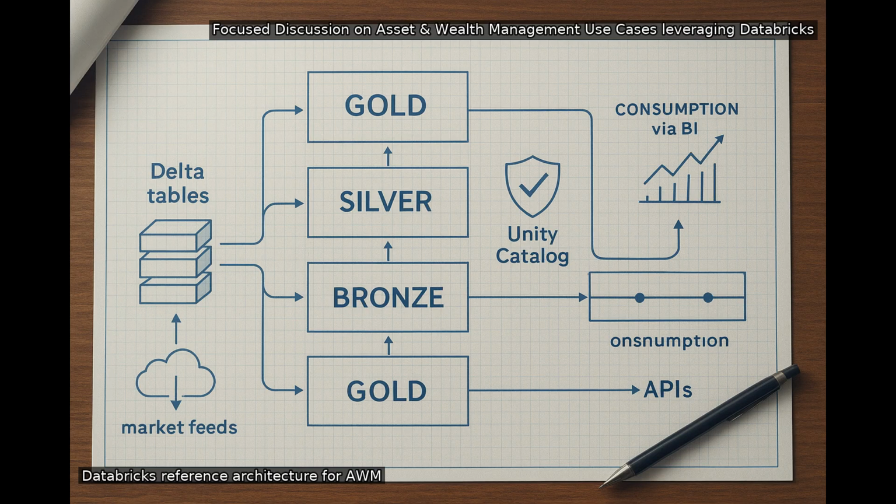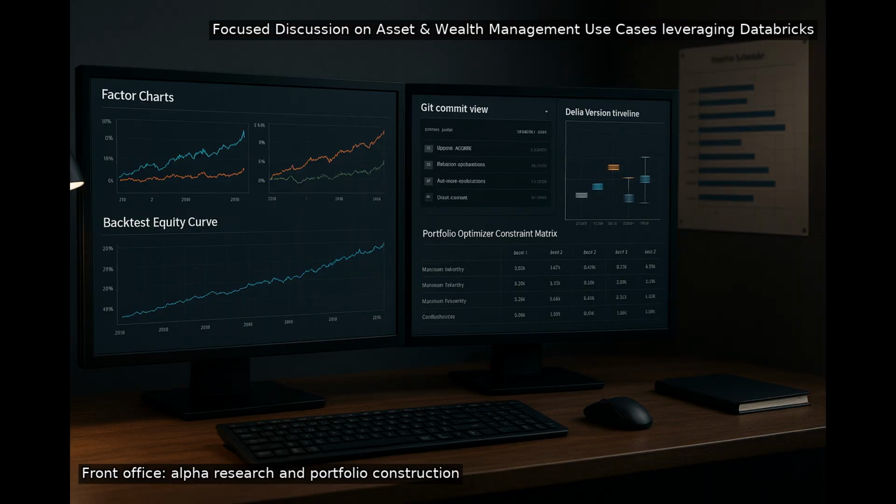Build features with ML and Feature Store, orchestrate with workflows, and serve via SQL warehouses, notebooks, and APIs. Consumption patterns include semantic layers for BI, model endpoints for quant and risk, and data sharing for vendors and downstream apps. For front office teams, what does Databricks change in alpha research and portfolio construction?